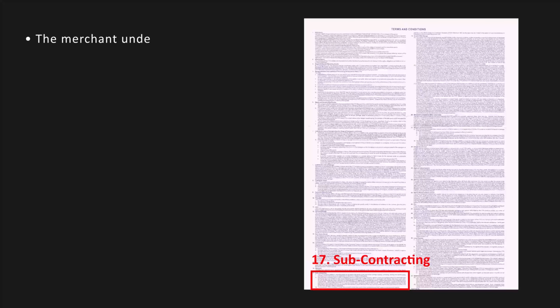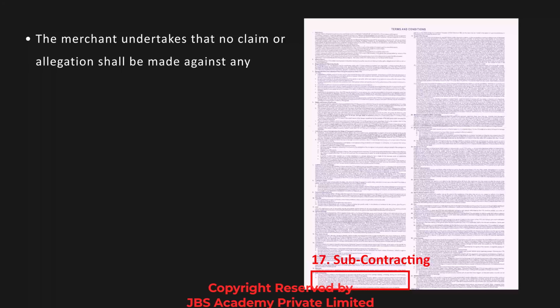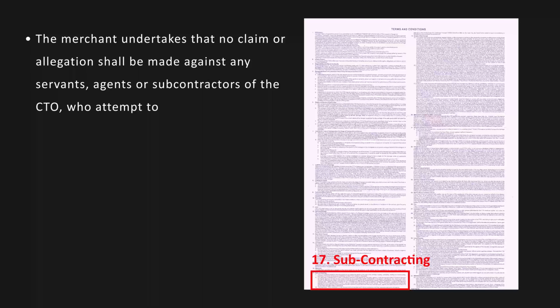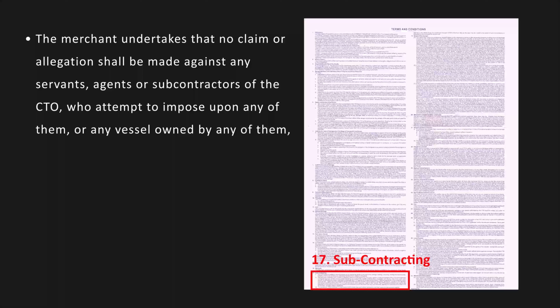The merchant undertakes that no claim or allegation shall be made against any servants, agents, or subcontractors of the CTO which attempts to impose upon any of them or any vessel owned by any of them any liability whatsoever in connection with the goods.